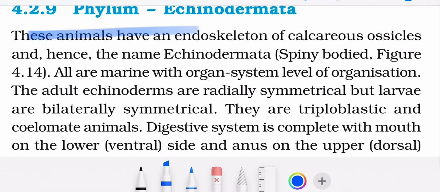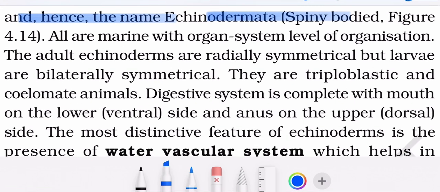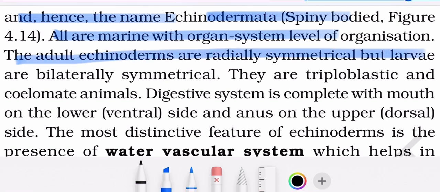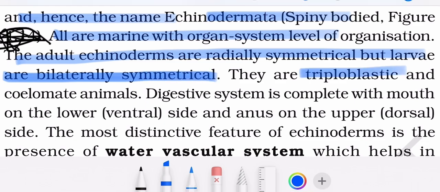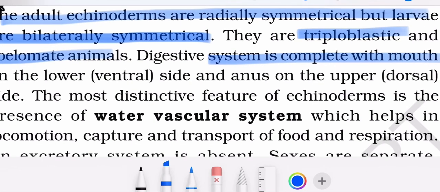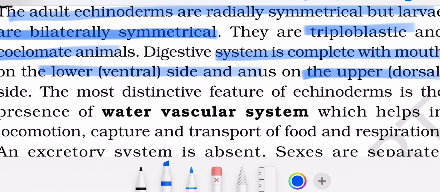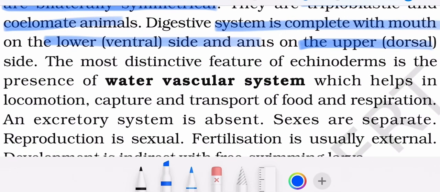Echinoderms. These animals have endoskeleton of calcareous ossicles and hence named echinoderms. All are marine with organ system level of organization. Adult echinoderms are radially symmetrical, but larvae are bilaterally symmetrical. They are triploblastic, coelomate. Digestive system is complete with the mouth on the lower side and anus on the upper side.